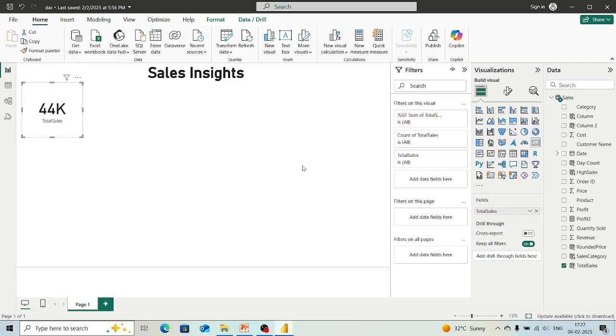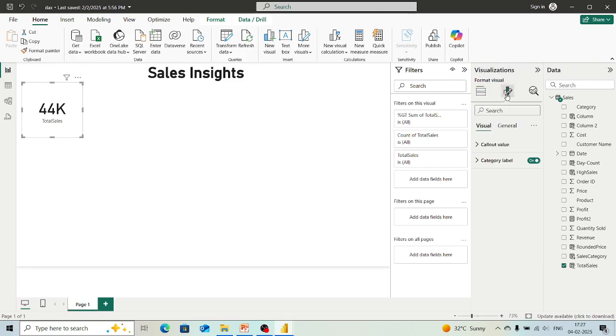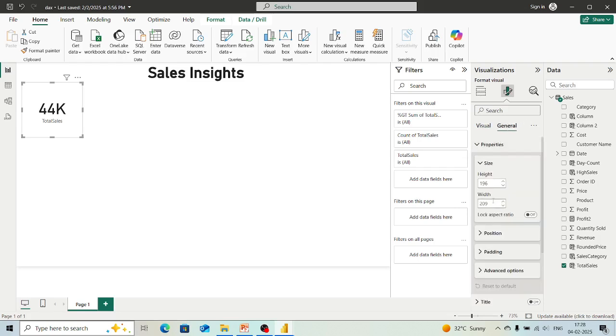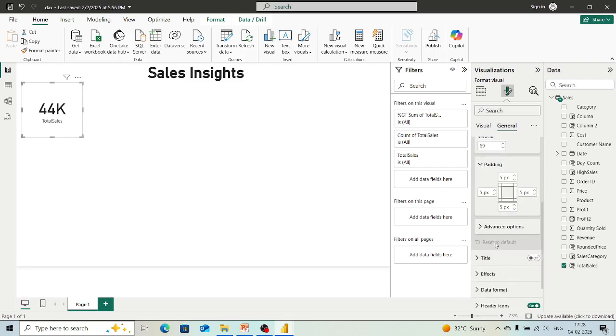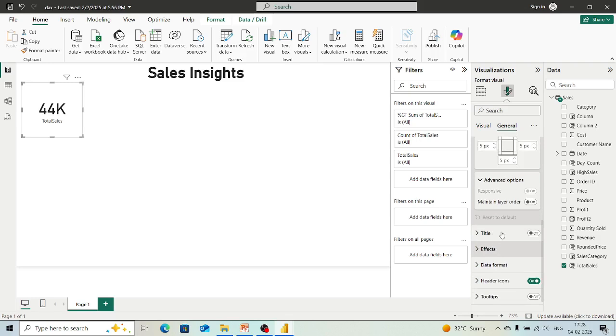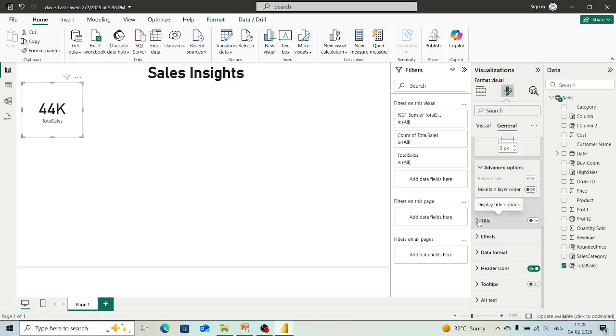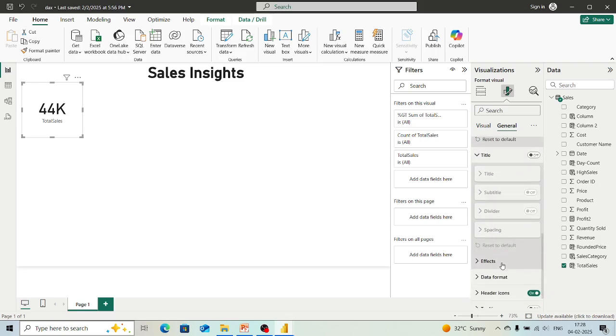These are the things that we can do with the card. There are many other things also. Now we want to design something different with our card, so we can go to this visual format, and here you can see that different things are available. We will go in this General. We have the properties option, like position, horizontal, vertical position, everything is there. Padding, if we want, we can change it from here. Advanced options we also have, maintain layer order, these things are present over there. If we want to give a title to a card, then also we can give it from here.